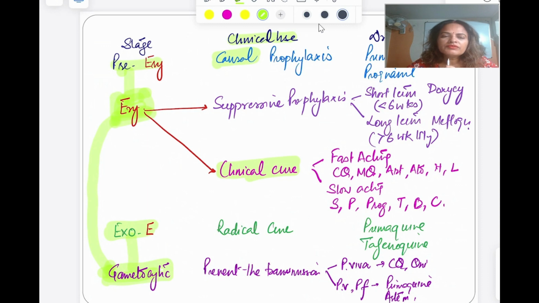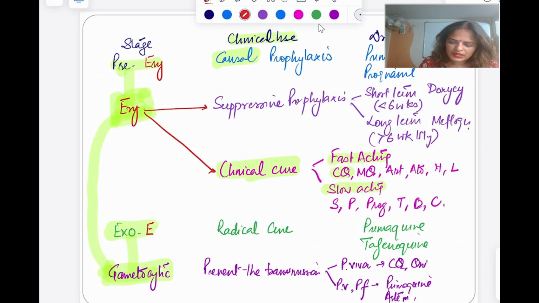If you give the drug, that is going to give a clinical cure, the patient will be fine. And the two types of drugs we have are fast acting and slow acting. Under the fast acting, we have chloroquine, we have quinine also, then mefloquine, Artemis.